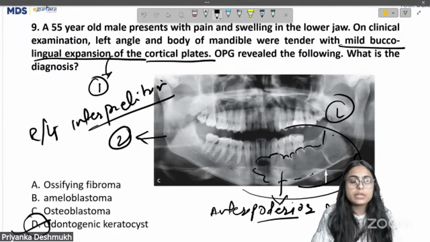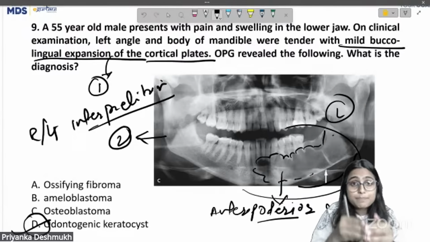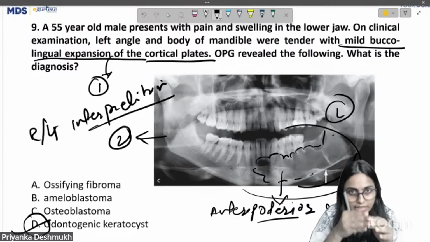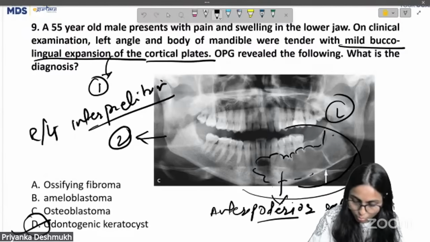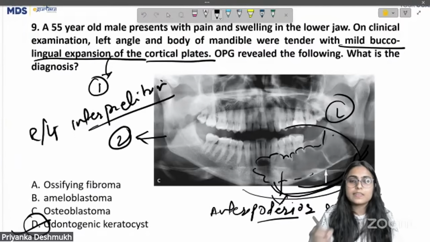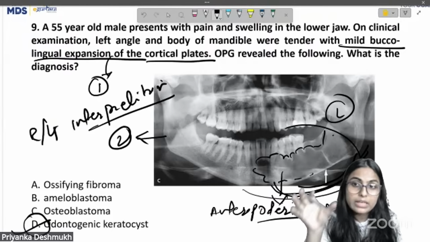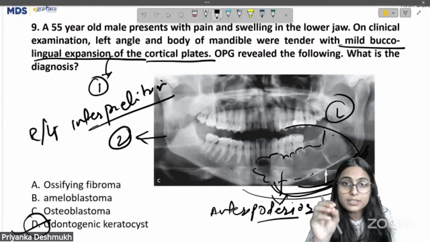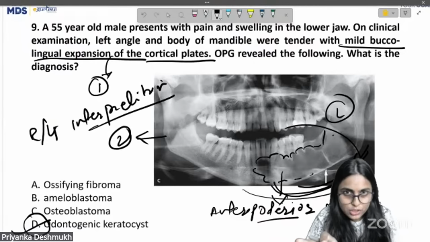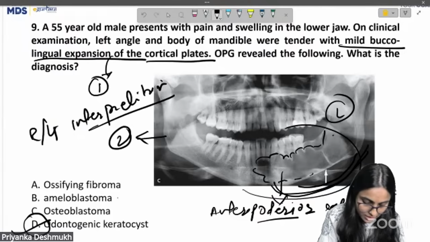If there would have been expansion of the inferior cortical border, or they would have given severe buccolingual expansion of cortical plates, not mild, then we would have gone with the ameloblastoma here.